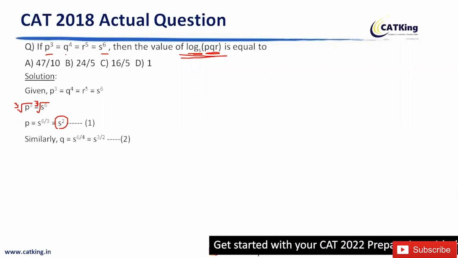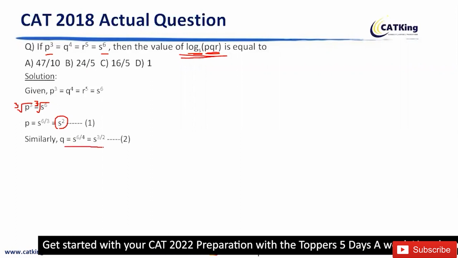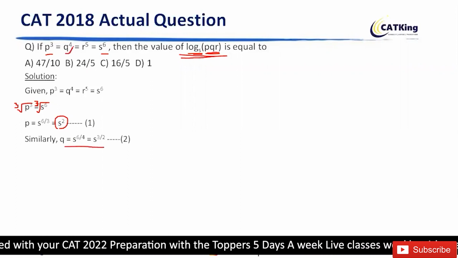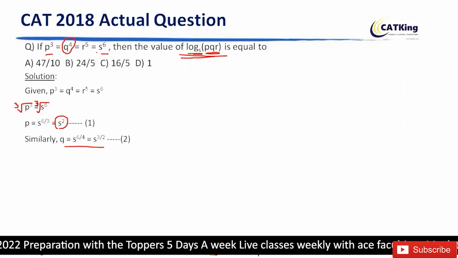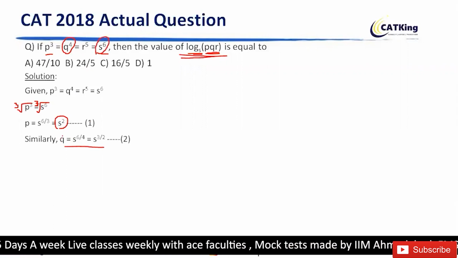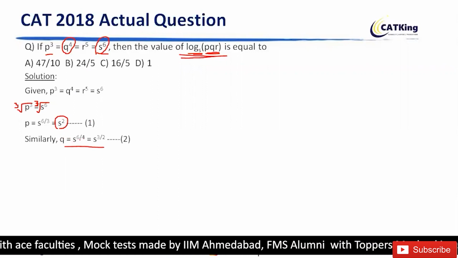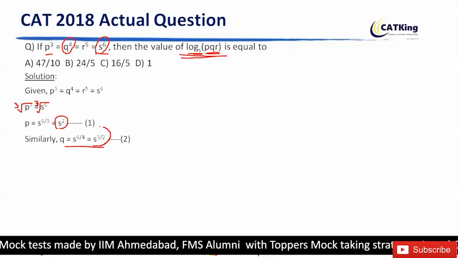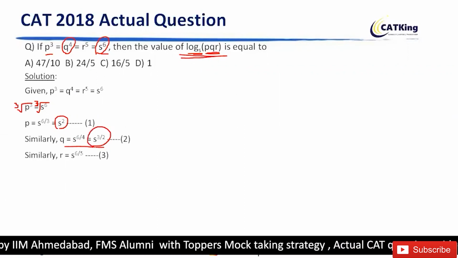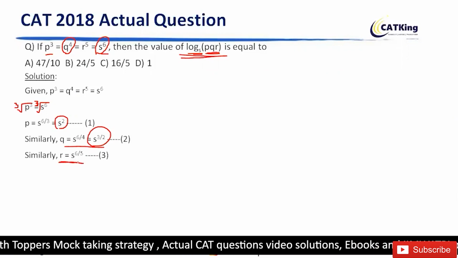Similarly, we'll find the value of q in terms of s, which would be q raised by 4 is equal to s raised by 6. Okay, so powers में will divide by 4. Q is equal to s raised by 6 divided by 4, which is s raised by 3 by 2. Similarly, r is equal to s raised by 6 by 5.